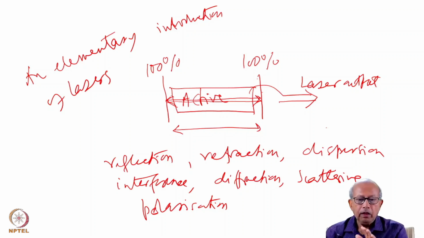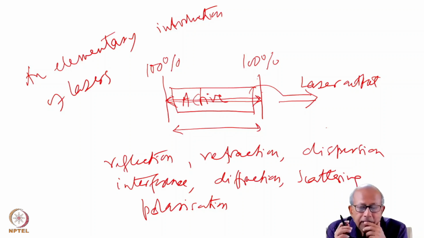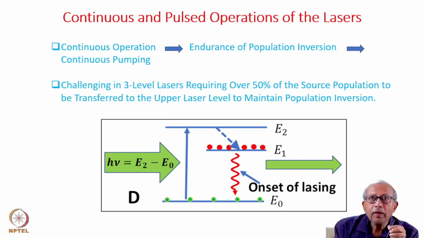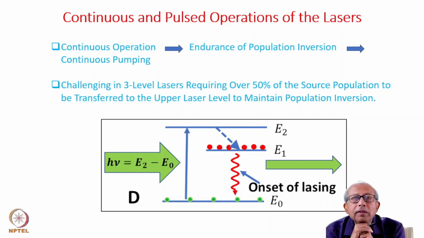However, before moving into specific laser systems, it is essential to gain an insight on continuous and pulsed operation of the lasers. You see, the familiarity of humanity with continuous and pulsed sources of light, both natural as well as artificial, dates back to almost out of mind.